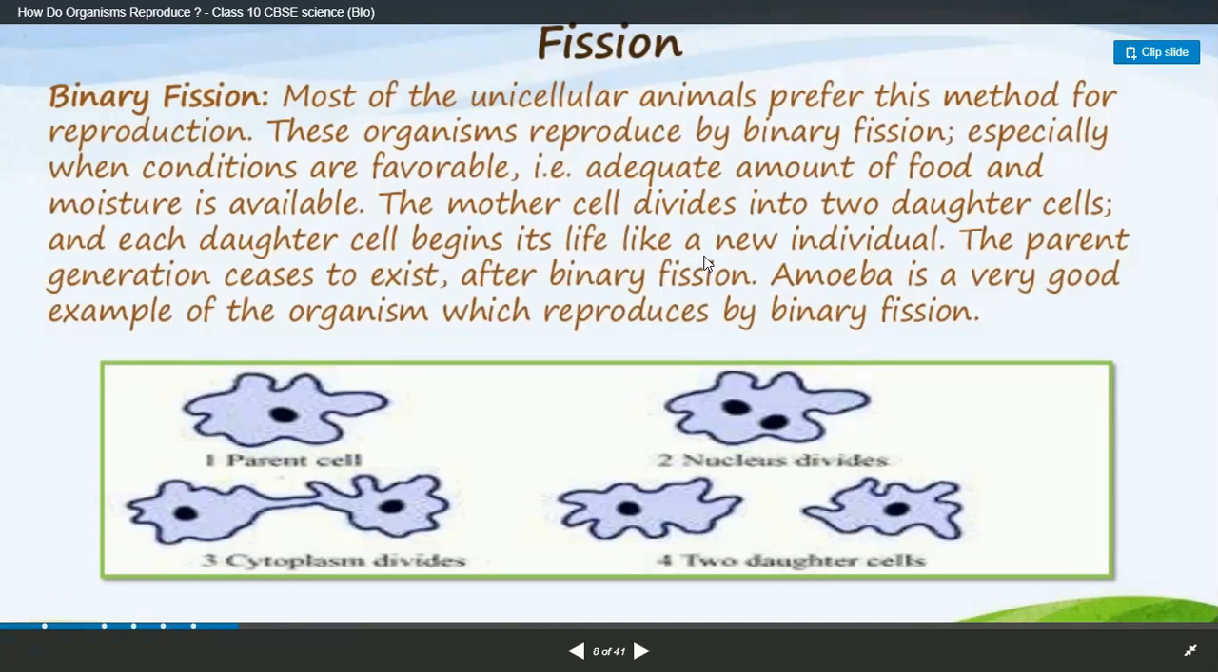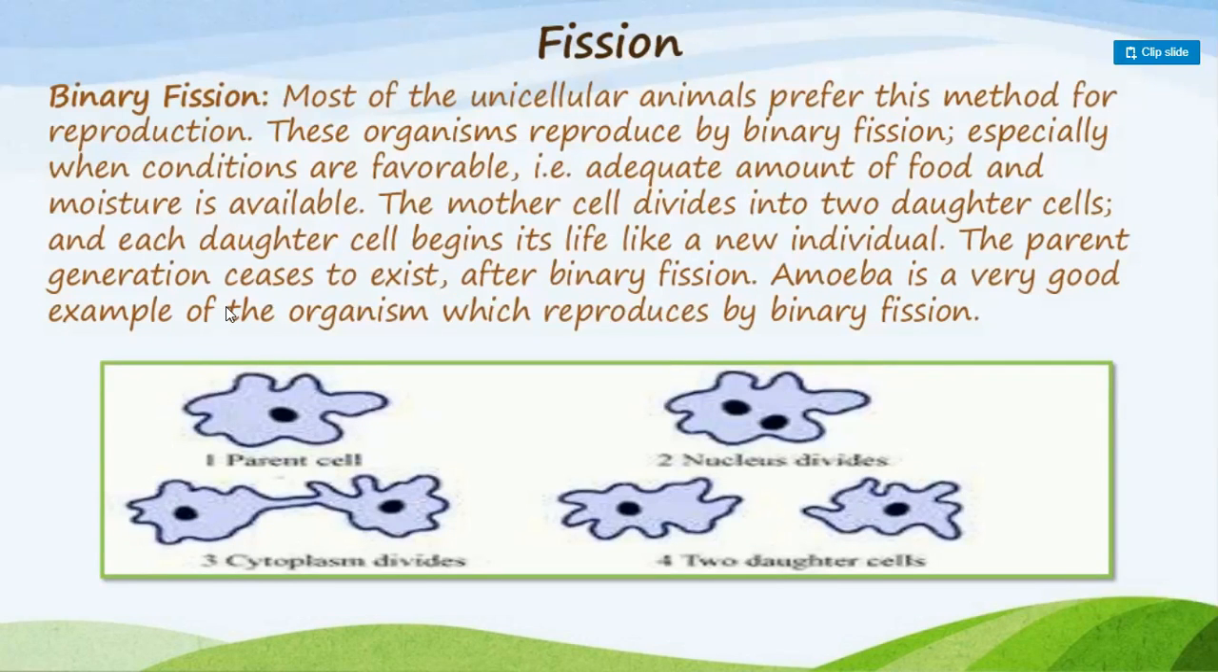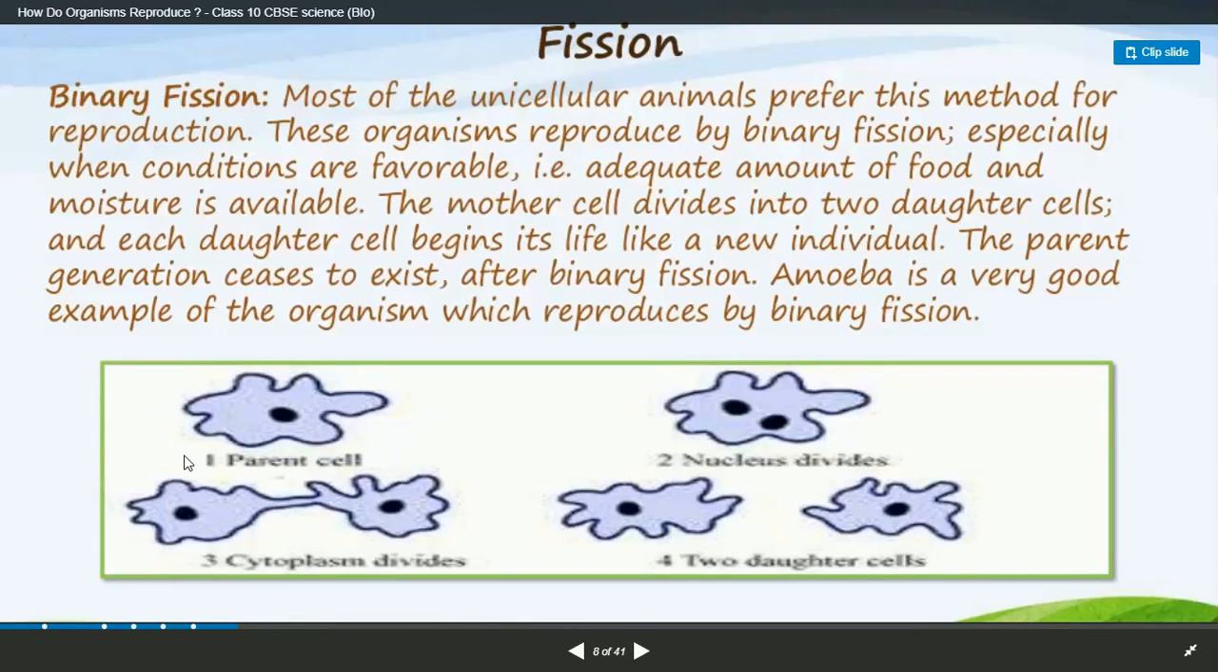Each daughter cell begins its life like a new individual. So the parent cell divides into two cells, and these two start a new life. The nucleus divides, the cytoplasm divides, and it forms two daughter cells, which follow their own new lifestyle. Now the number of cells increases after binary fission. What happens?